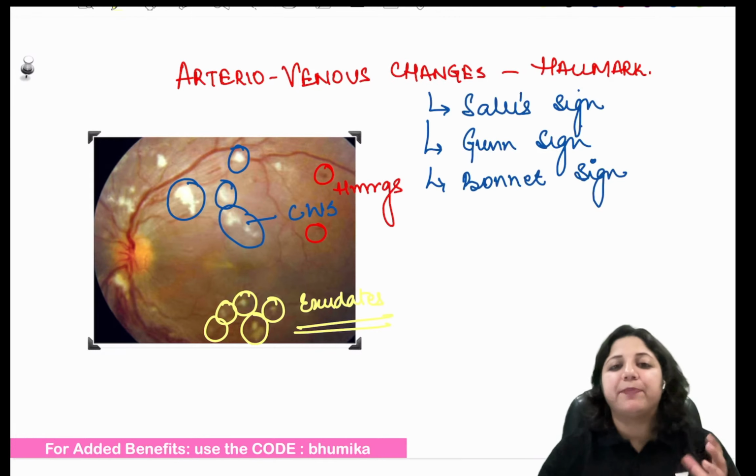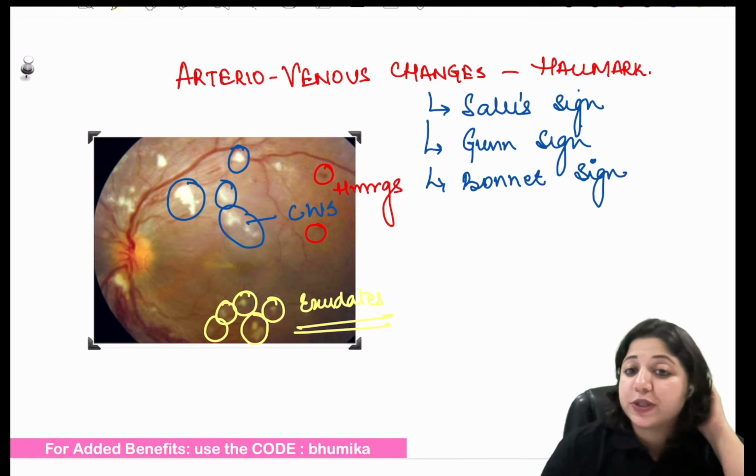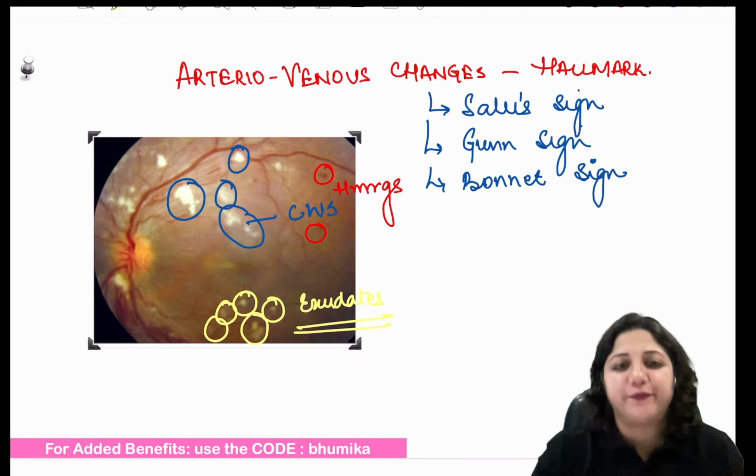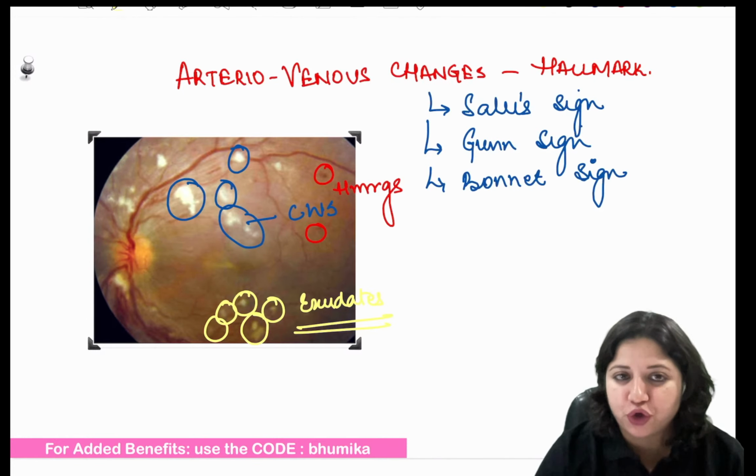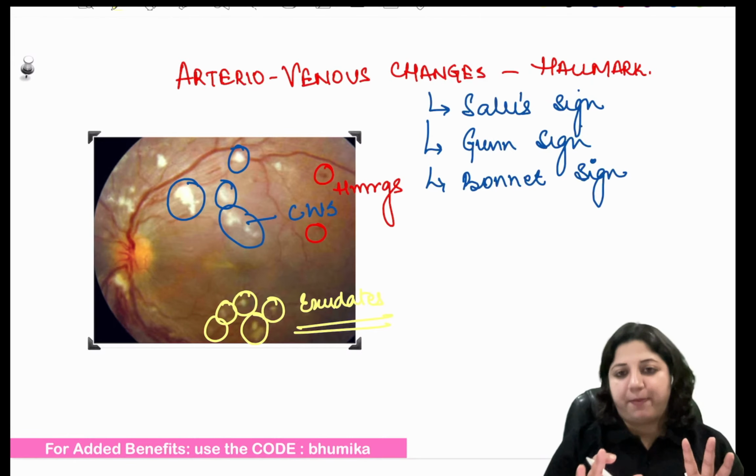Okay, so the lipid deposits. What are cotton wool spots? They are RNFL infarcts. So these are the changes of hypertensive retinopathy. So this you should remember, right?